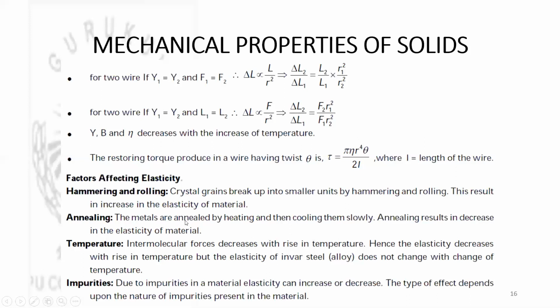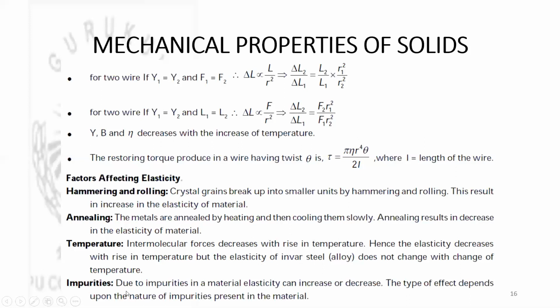The metals are annealed by heating and then cooling them slowly. Annealing results in decrease in elasticity of material. Then temperature. Intermolecular forces decrease with rise in temperature, hence elasticity decreases with rise in temperature. But elasticity of invar steel does not change with change in temperature or changes very negligibly.